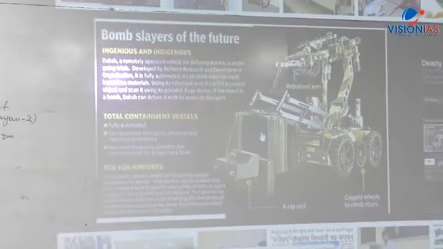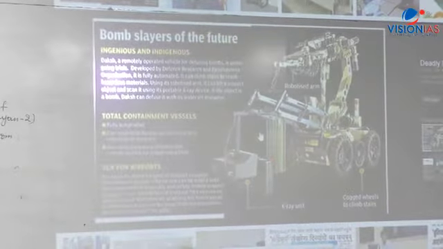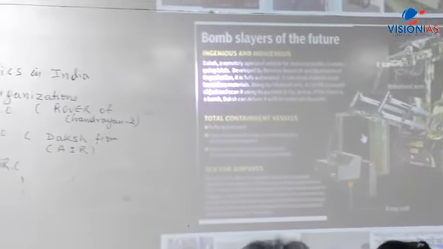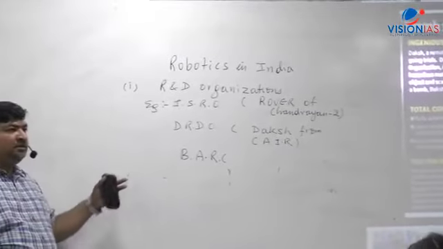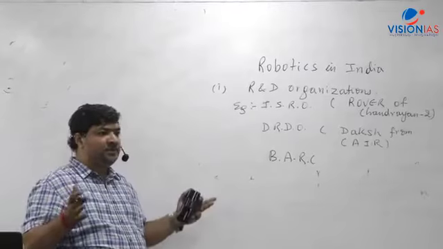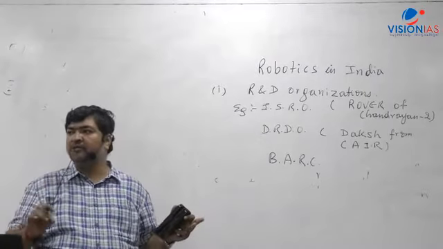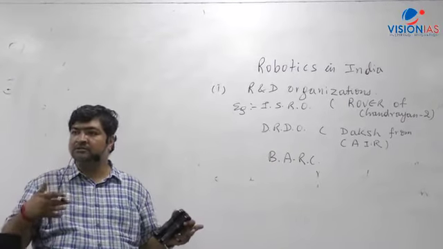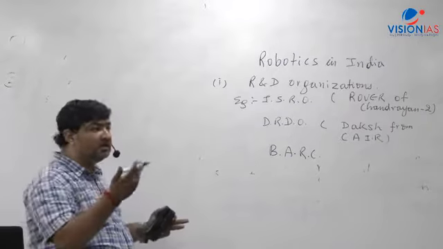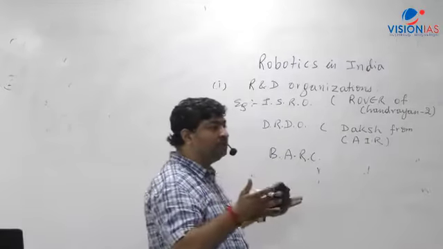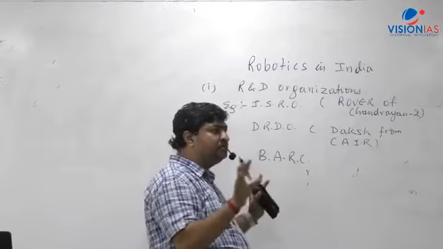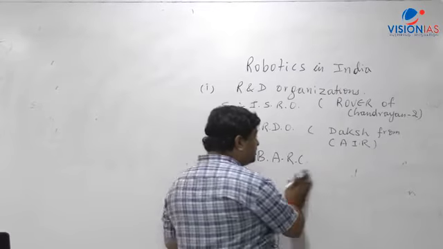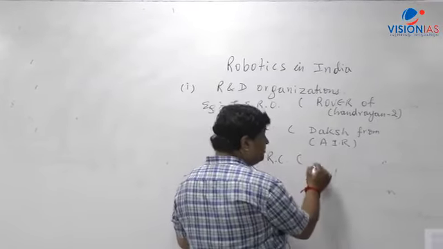See, one aspect in the atomic energy program I have discussed in the classroom is the handling of nuclear waste. Even the operation of a nuclear reactor is a controlled environment, and it is all done through machines. Humans are not there because it is hazardous. Near the core of the reactor there will be radiation, so all is mechanized. So BARC, if you look at, I'm giving here a very important name, Rohitam.